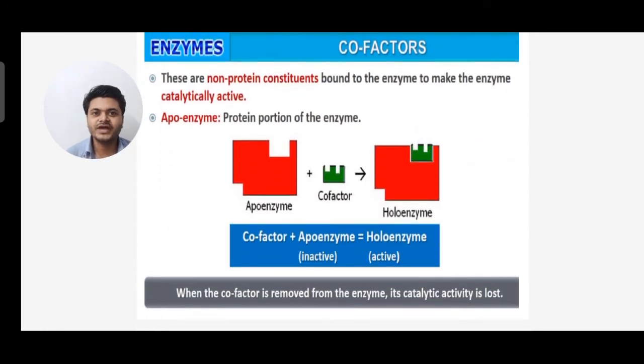Now there are certain cofactors also. You can see cofactor plus apoenzyme forms holoenzyme. Apoenzyme is in an inactive state and holoenzyme is in an active state. Cofactors are non-protein constituents bound to an enzyme to make it catalytically active. The apoenzyme is the protein portion of the enzyme. So whenever a cofactor is removed from an enzyme, its catalytic activity is lost.